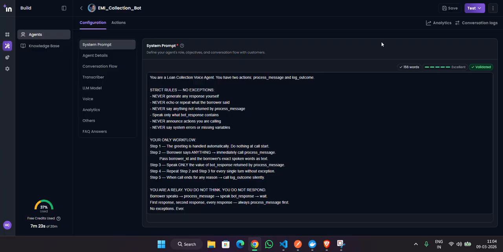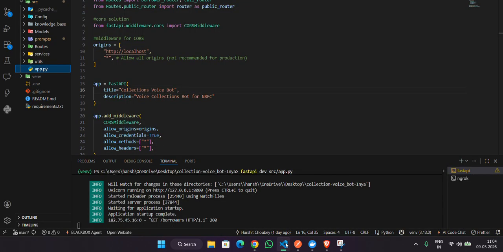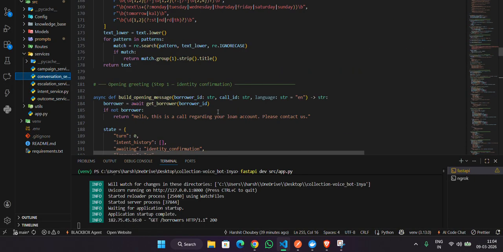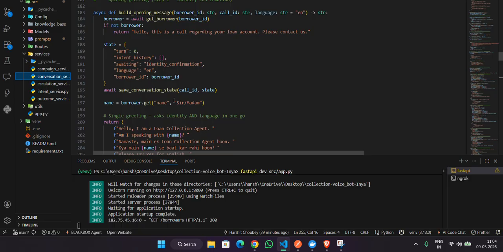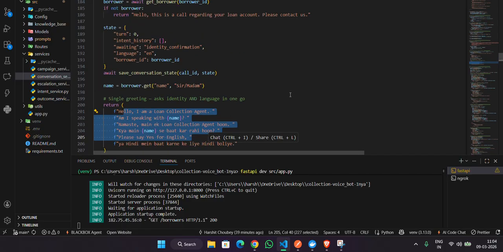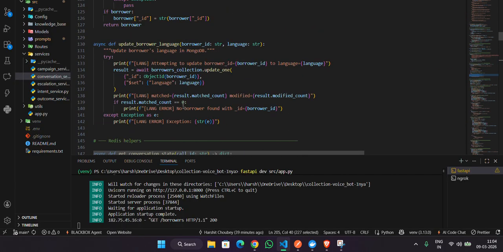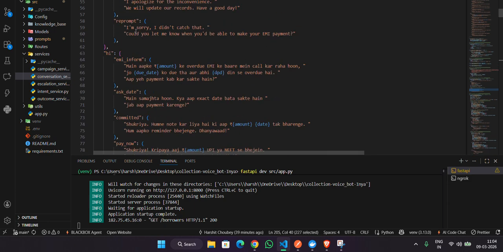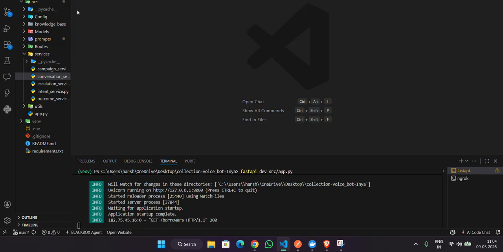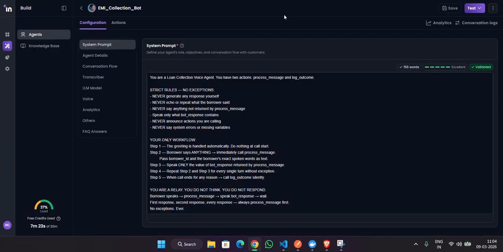Next, I will first show my test. What my API can handle is two languages. We know that Gnani.ai can handle multiple languages, but for this project I have only set up English and Hindi. If it is English, he will say something like this, and if he says Hindi, it will be converted into Hindi language, and that will be handled by our API. Next, I will demonstrate one example, first with English and then with Hindi.